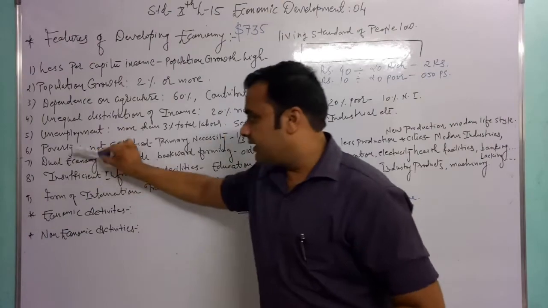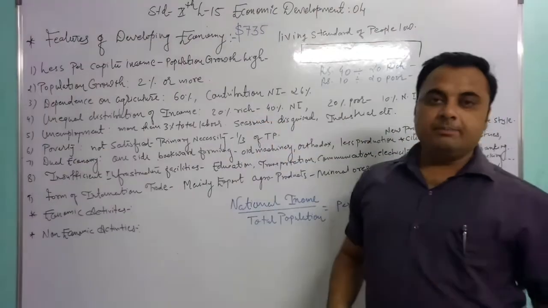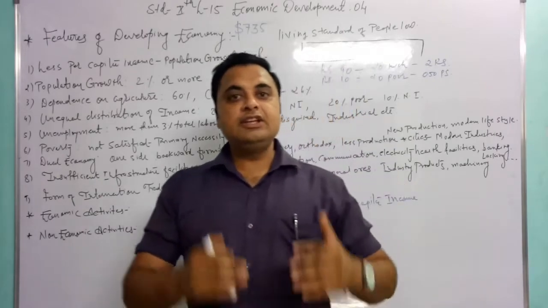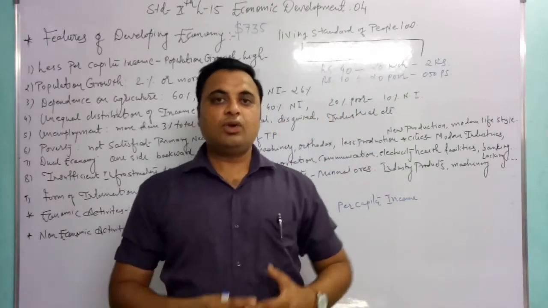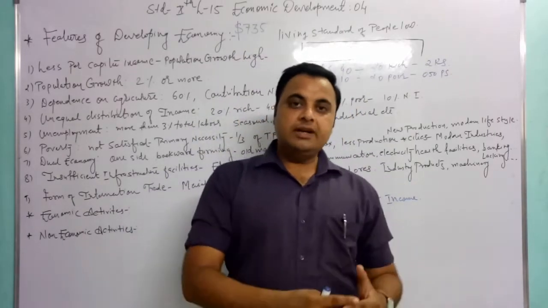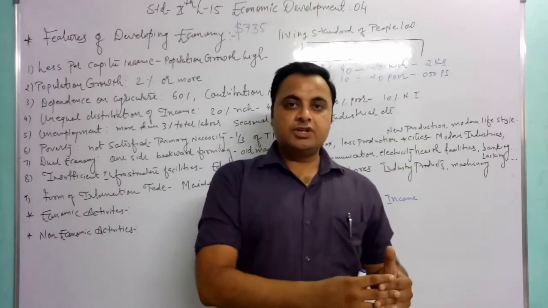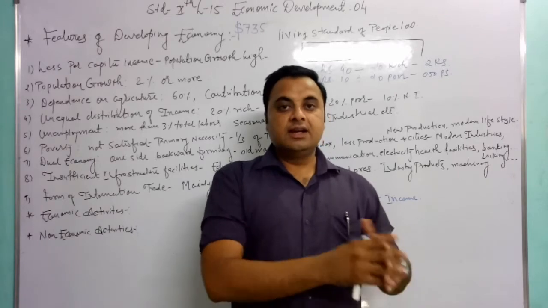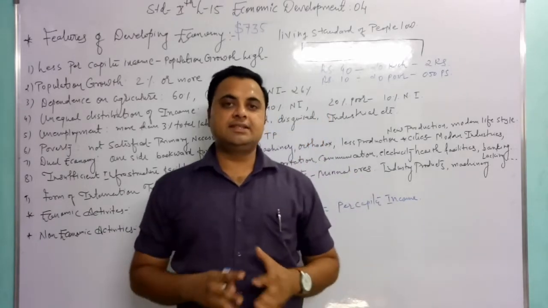Next point, poverty, garibi. In this country, the basic necessities are also not satisfied. Food, clothes, shelter, transportation, telecommunication, education, medical facilities, these are basic necessities.